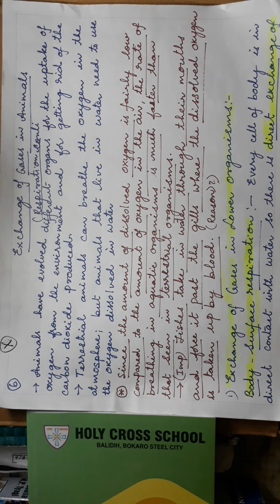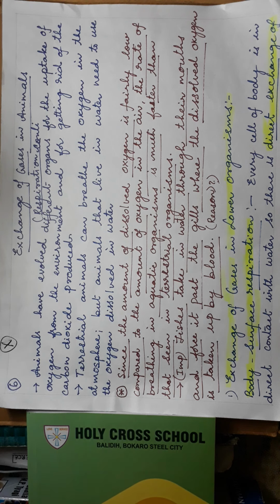Utilization we have seen. Now, what are the organs where it takes place, and the different kinds of organs and different methods of exchange of gases. Different organisms have developed different structures for the exchange of gases. Oxygen will be taken in from the environment, and whatever CO2 is formed in the body during the process of oxidation has to be removed. That is, getting rid of the carbon dioxide.